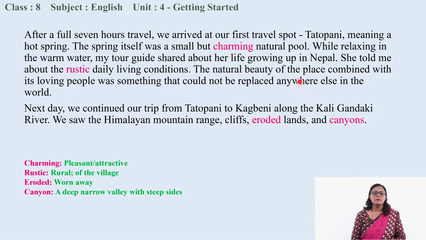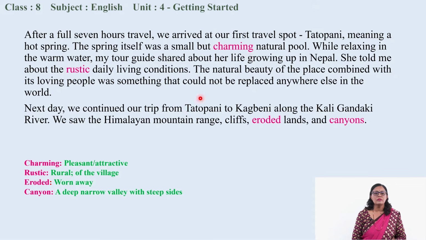The natural beauty of the place combined with its loving people was something that could not be replaced anywhere else in the world. So see, that last line of this paragraph expresses her happiness in visiting Nepal and meeting the happy and helping people. People were very lovely, they were friendly, they were loving. You can see she says that the people were loving, and during the visit she also got a chance to relax in a natural pool.